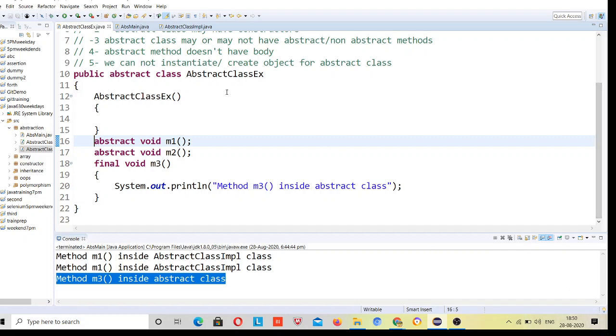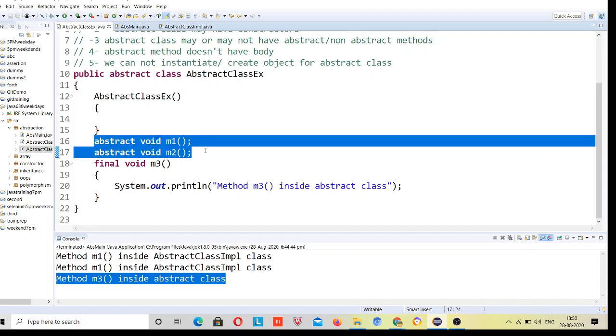First you have to implement all the abstract methods present in it inside a different class, then you can make the object for that different class, not the abstract class. You cannot make the object for an abstract class, right? Because this class has abstract methods, if you try to do that it will give an error, and it will ask you to first implement these methods. If you want to use something, that should be complete. Incomplete things you are not able to use. That's why an abstract class doesn't allow you to make the object.